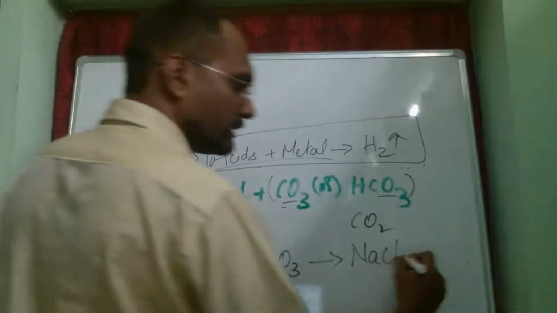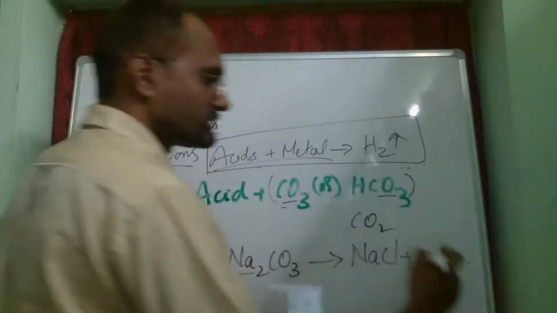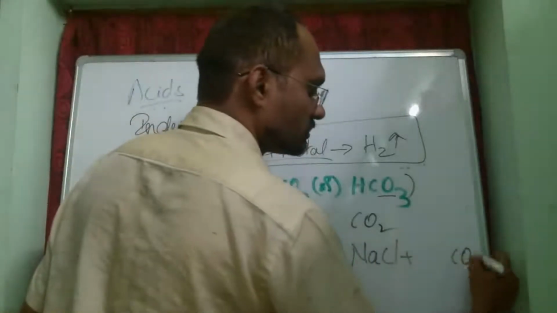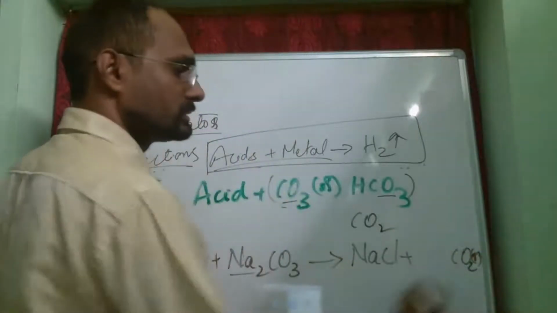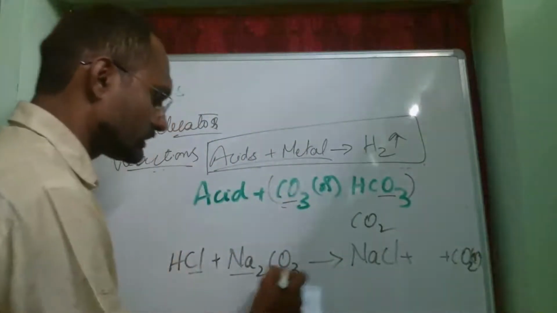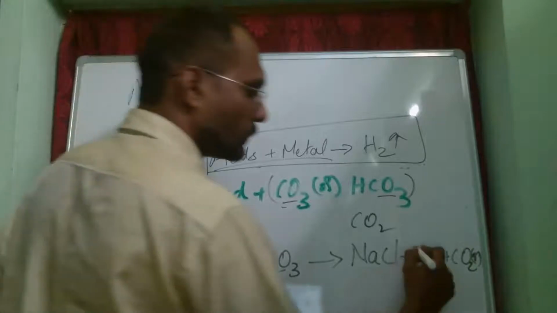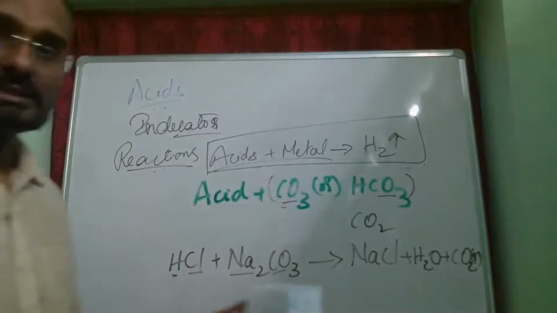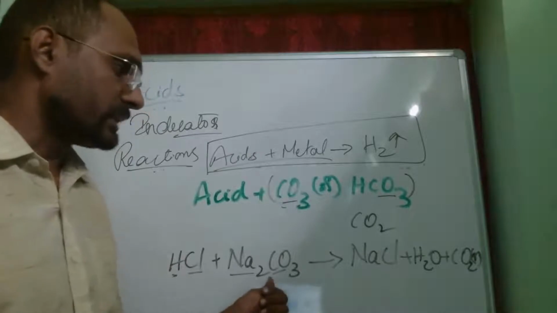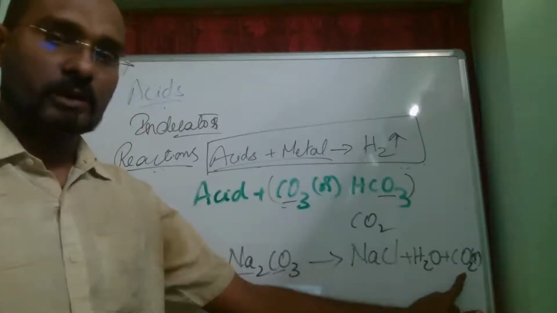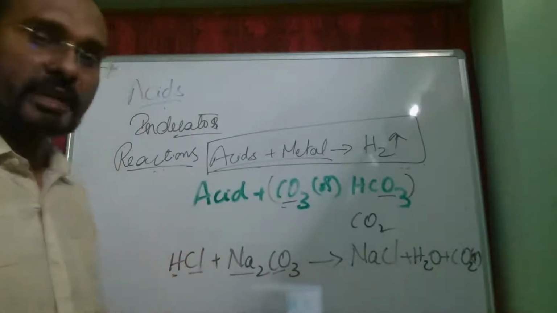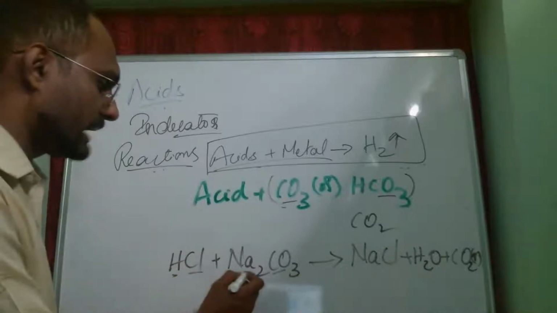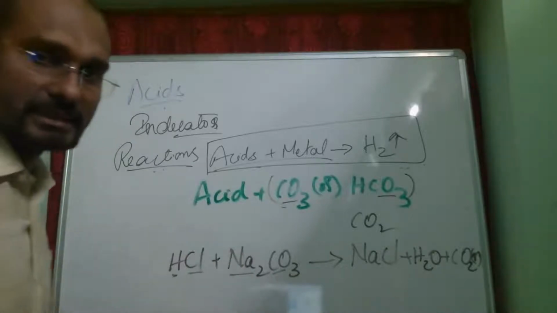I already said carbon dioxide is formed, so CO2 gas is formed. What else is left out? Oxygen and hydrogen, so H2O. So whenever any acid is reacting with carbonate, carbon dioxide is evolved. The remaining compound we can easily identify by knowing the anions and cations of the reactants.